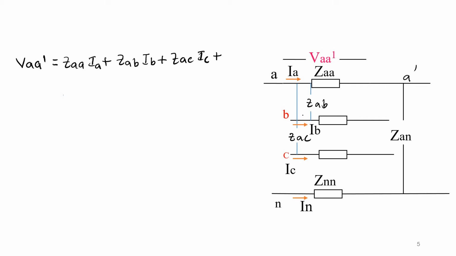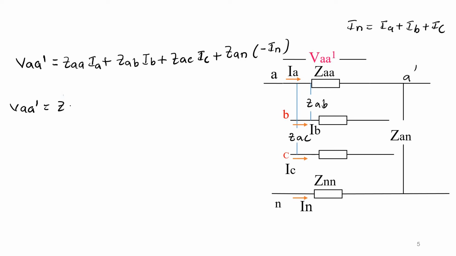So now let us write the equation: ZAA into IA current, ZAC into IC plus, now look at here. Now if you consider ZAN into IN current, this IN current is coming in the opposite direction to my phase current. So we cannot take it as a plus IN. So what is that? ZAN into minus IN current. So we know the current IN is nothing but the return path for all the currents IA, IB and IC. So now let us simplify this.